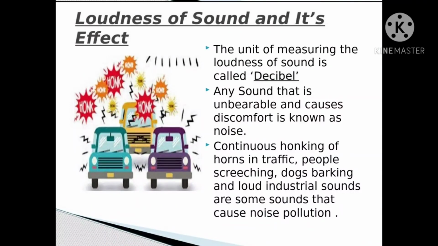Loudness of sound and its effect. You can vary the volume of a sound by varying how much energy is used to create it. The unit of measuring the loudness of sound is called decibel. A normal conversation between humans is around 50 to 60 decibels. This may sound like thunder to a sparrow's ears. Sound above 85 decibels can cause harm to our ears.